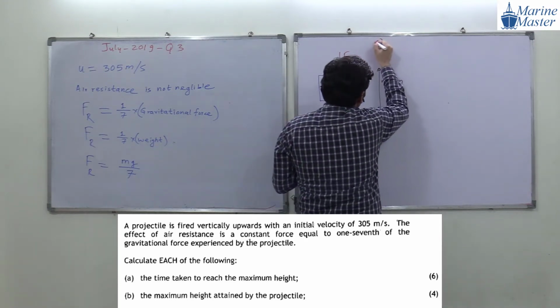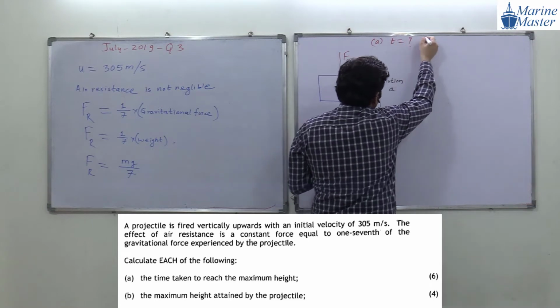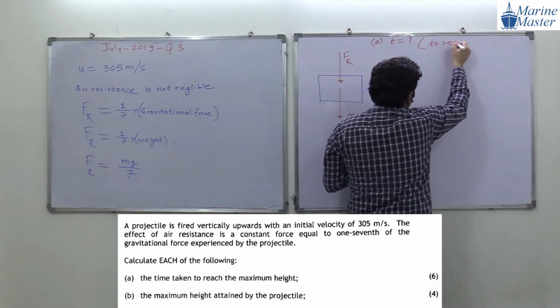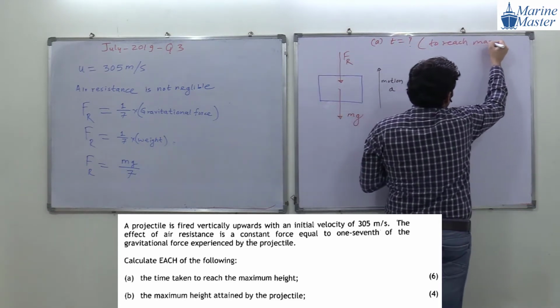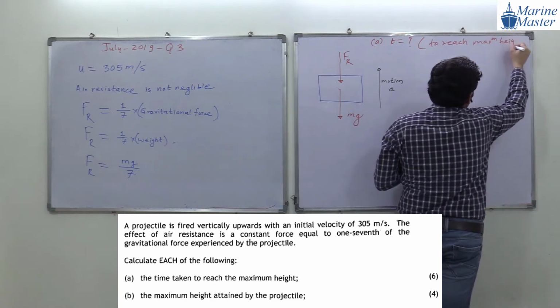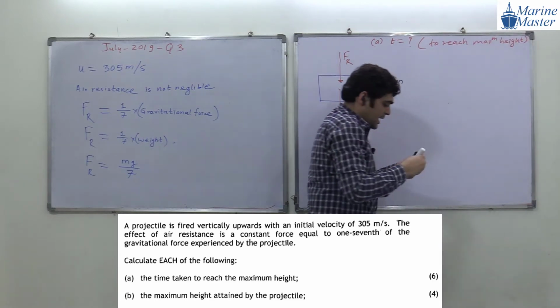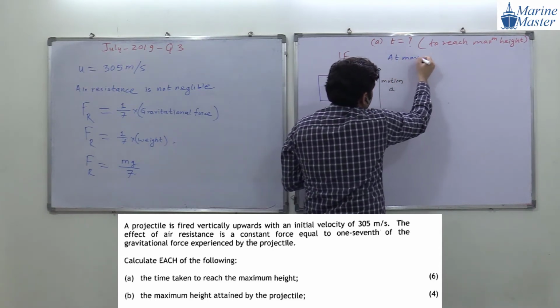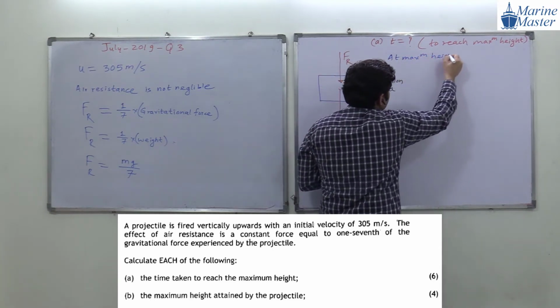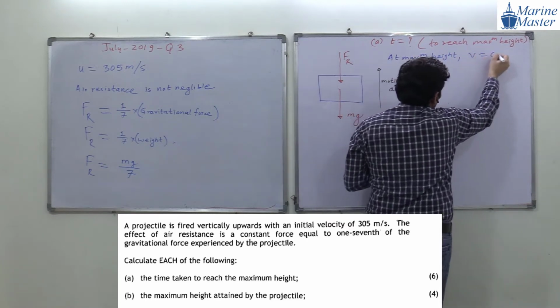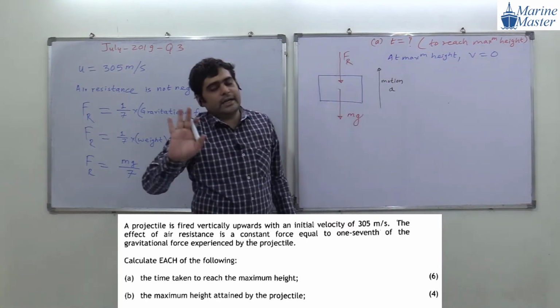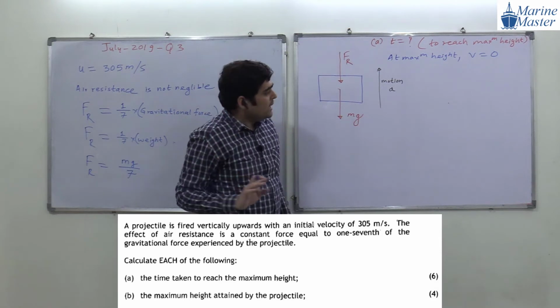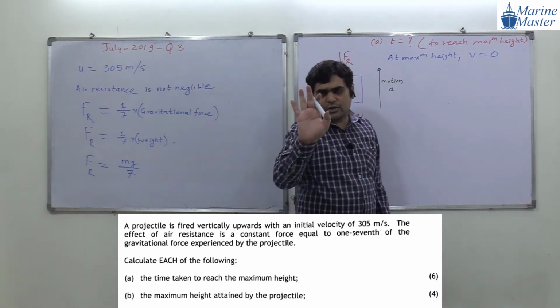In the A part, we have to find the time to reach the maximum height. And at maximum height, velocity will be equal to 0. Any doubt in this discussion, guys? Okay, good. Now, see the scenario. We are nearer to our answer.